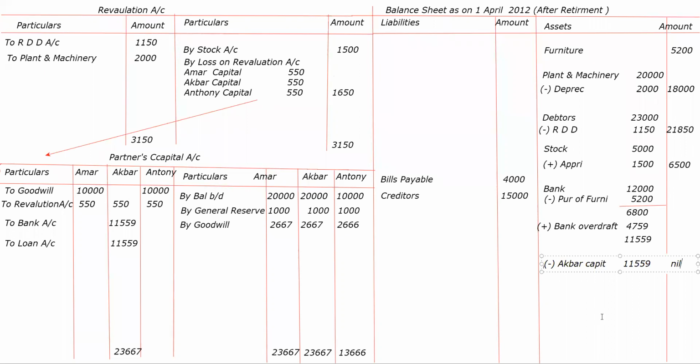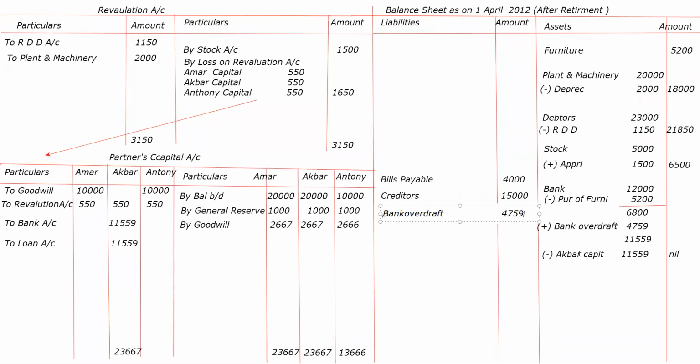Yes, 1 rupee. Okay. इधर समझा है सबको? And second effect will come to bank overdraft. Here liability में आएगा bank overdraft. Okay. Amount will be 4,759.